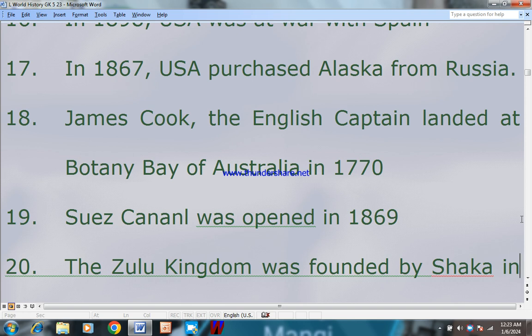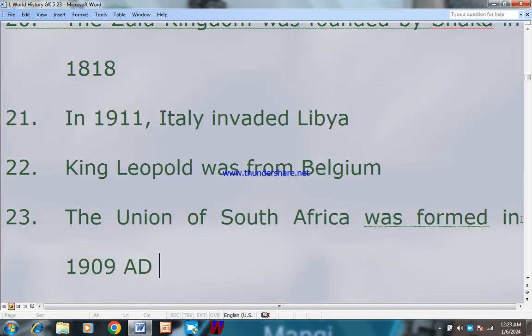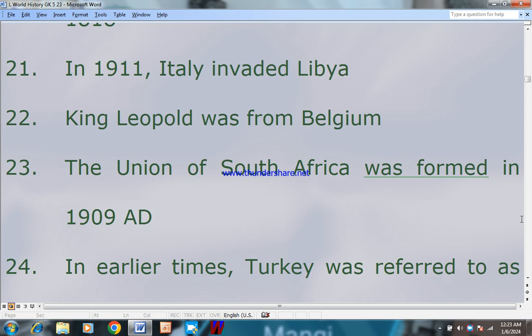Number 20. The Zulu kingdom was founded by Shaka in 1818. Number 21. In 1911, Italy invaded Libya. Libya is a country of Africa. Number 22. King Leopold was from Belgium, and Brussels is the capital of Belgium. Number 23. The Union of South Africa was formed in 1909 AD.